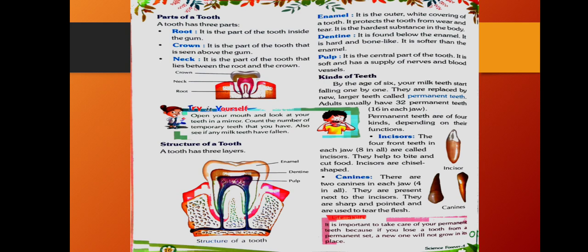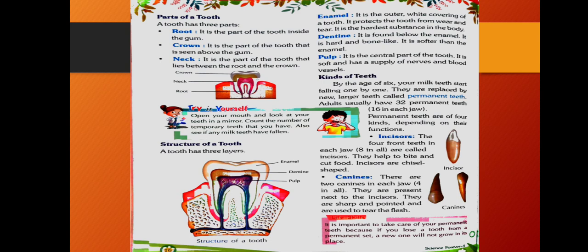It protects the tooth from wear and tear. It is the hardest substance in the body.